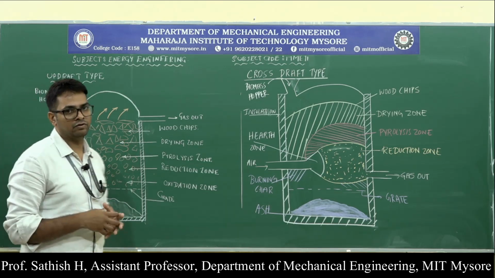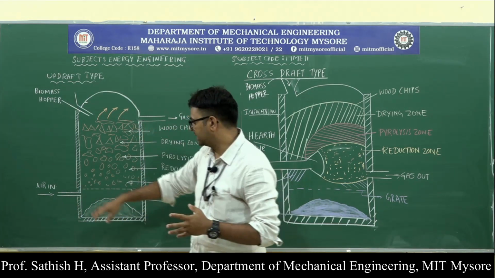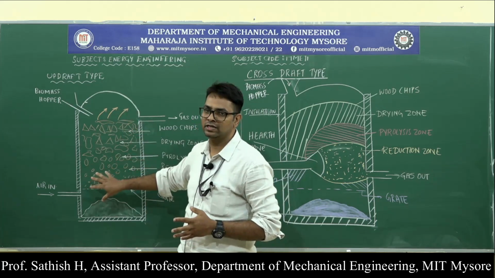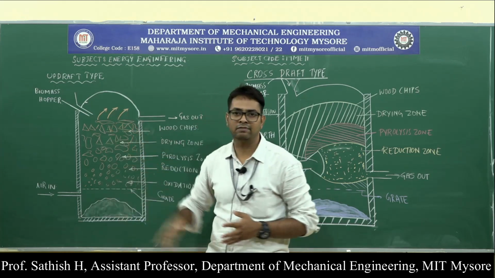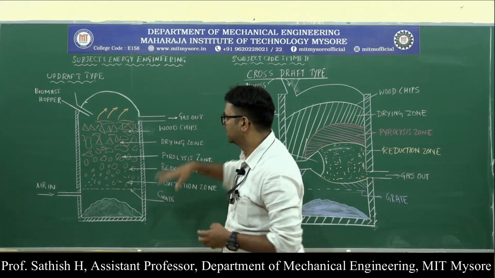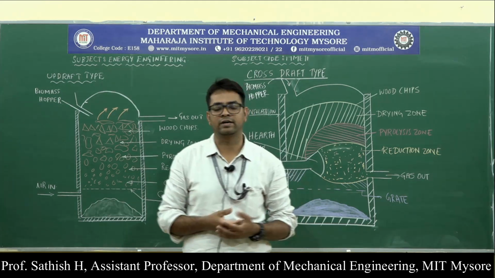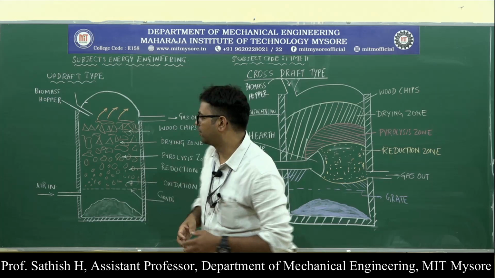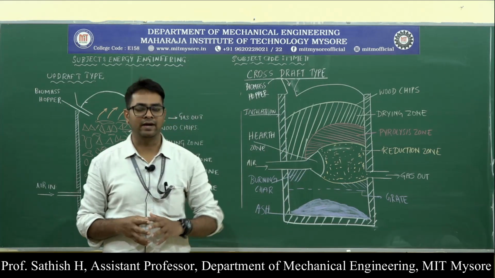Compared to the downdraft type, the efficiency of this gasifier is higher, because we take the air at the bottom, and the temperature there is utilized for the pyrolysis and the drying of the biomass, taking out the moisture. So the efficiency of the updraft type is higher. One more important advantage is that it is very simple to construct and easy to operate. So this is about the updraft type of gasifier.